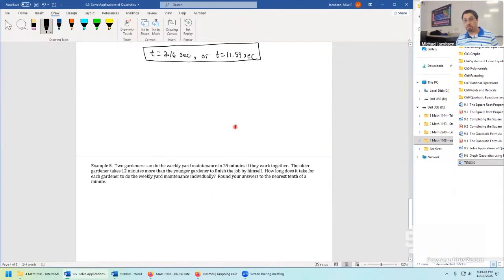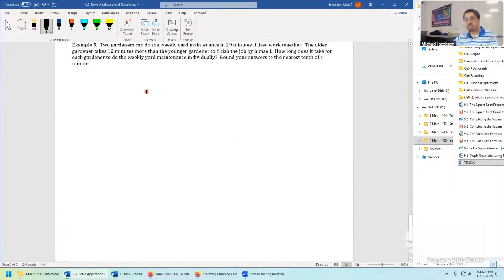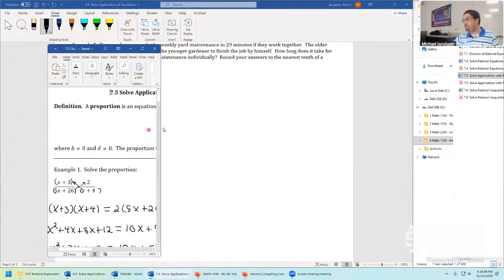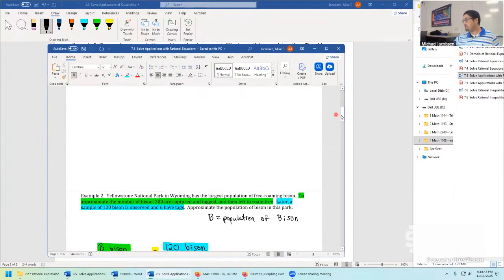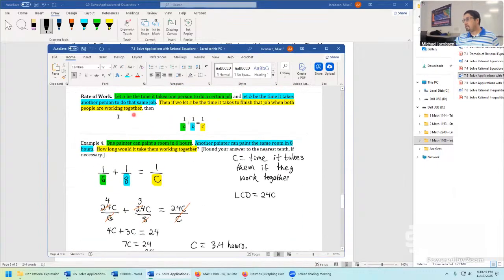So here's the last problem for this section's notes. This one's a little bit tricky because it goes back to chapter 7 for a rate of work style question. So back to that chapter 7, let's review that just to get a warm up on how we're going to solve this one. This was a section 7.5 problem. And there were two interesting problems at the very bottom of these notes after the uniform motion problems. Let's go to the very bottom. And they are the rate of work type problems.